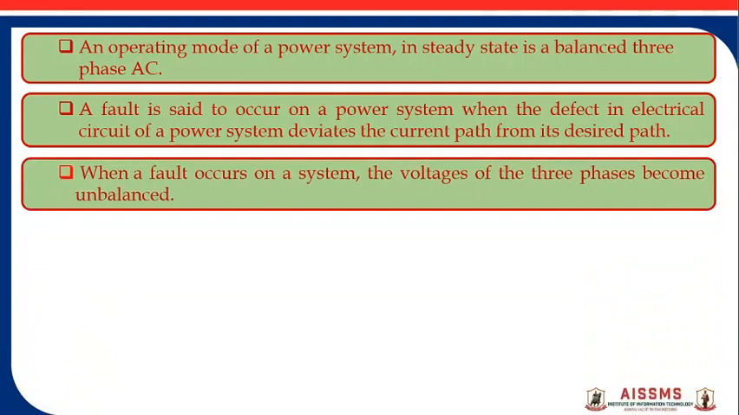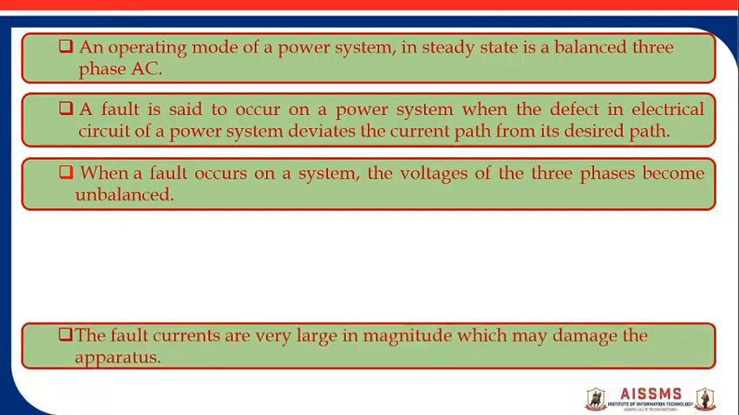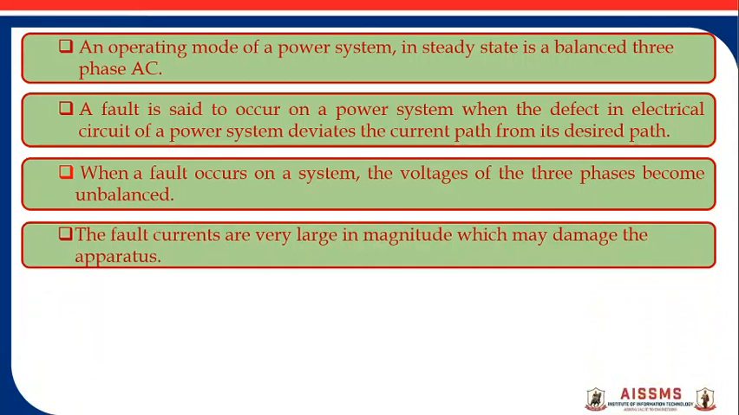So when a fault occurs in a system, the voltages of the three phases become unbalanced. Phase voltages are going to change, line voltages are going to change, and they will become unbalanced. The fault currents are very large. They are very large in magnitude, and these currents will damage the apparatus, the electrical appliances, and the electrical equipment.